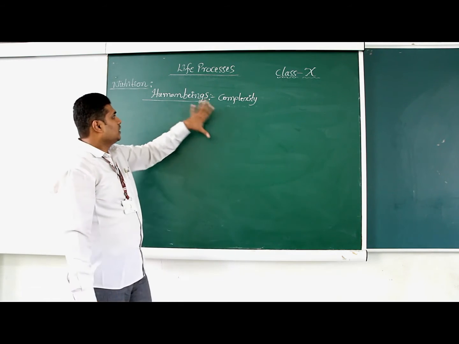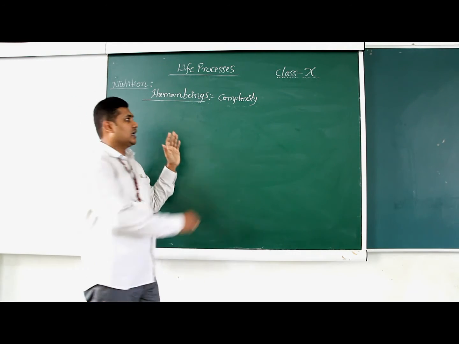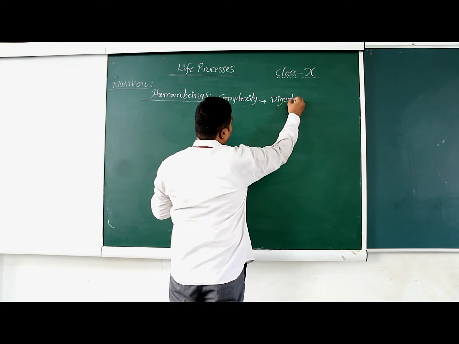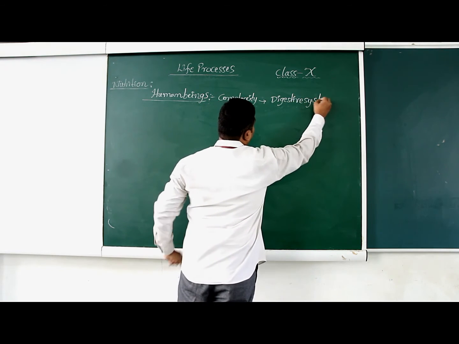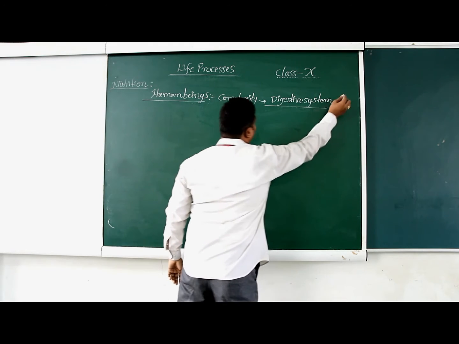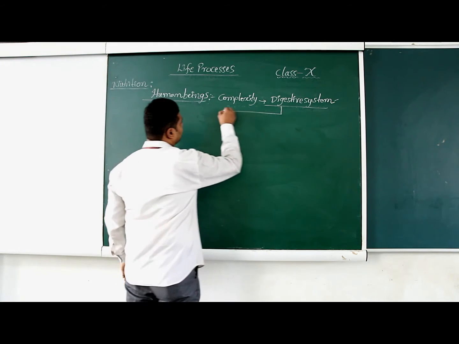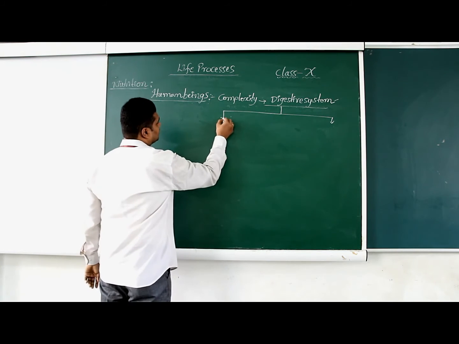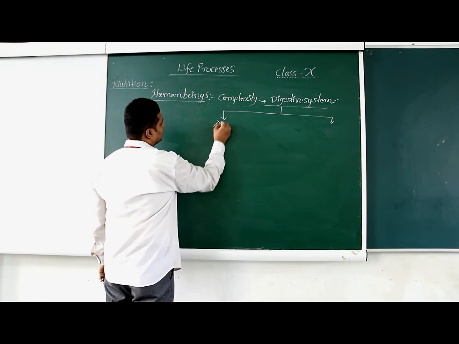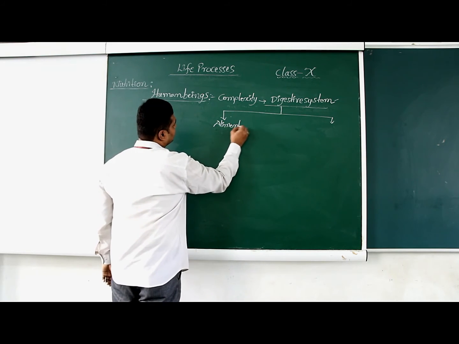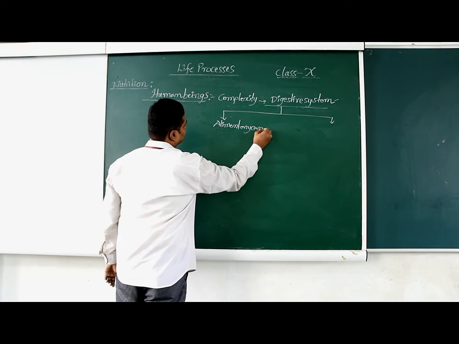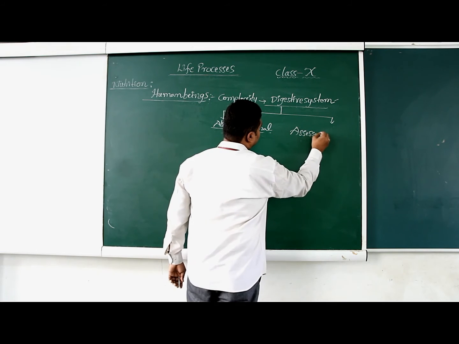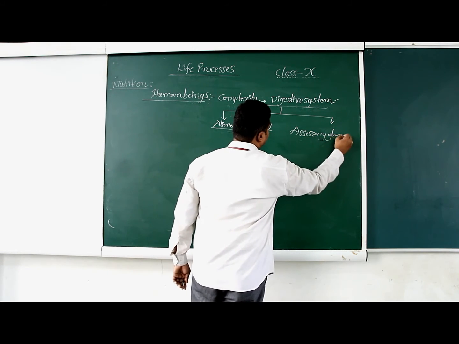Complexity in the sense that human beings maintain a separate system called the digestive system for nutrition. This digestive system consists of 2 main parts, the alimentary canal and the second thing is accessory glands.